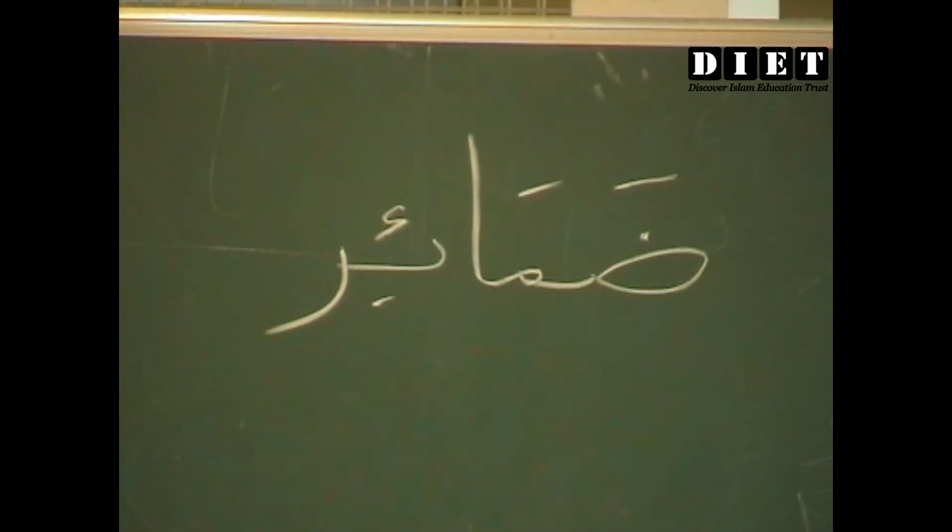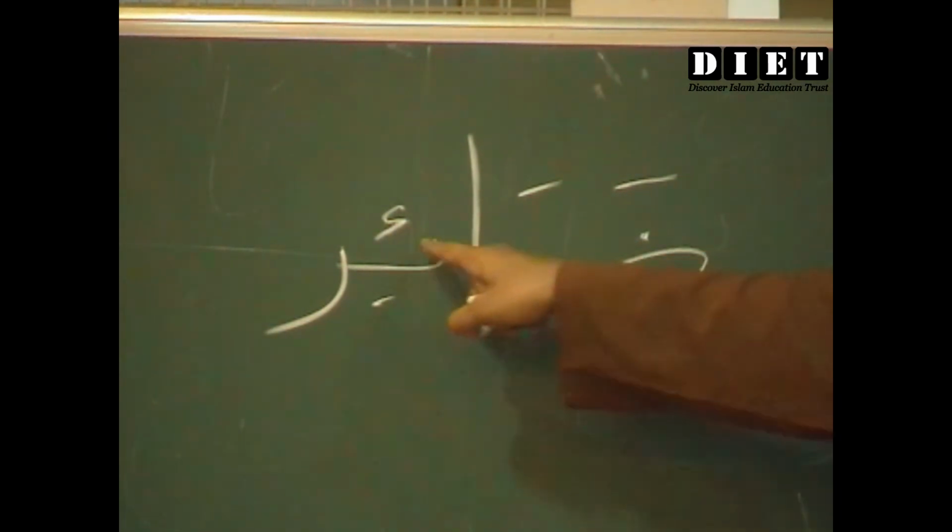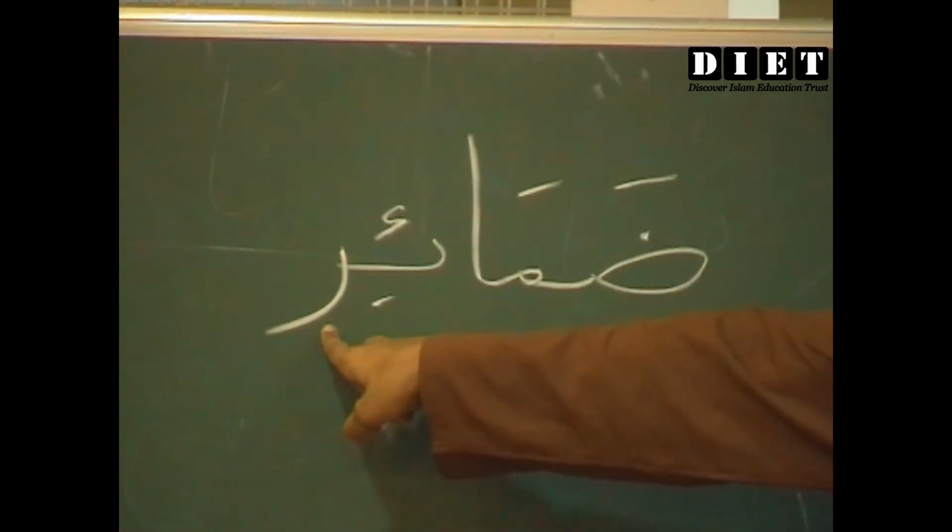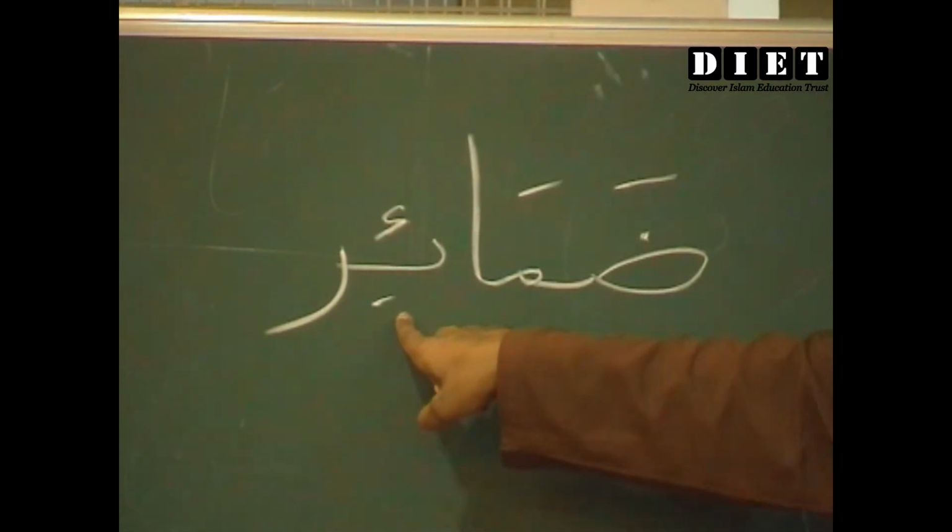After meme, that is Hamza. This is Hamza. And what is below that? Ra. Below this. Kasra. Yeah.